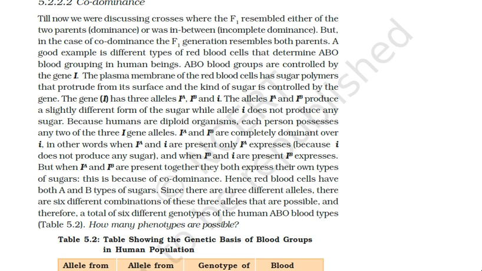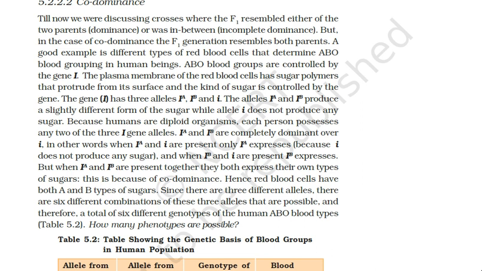Here the inheritance is based on three alleles. They are represented by capital IA, capital IB and small i. Capital IA and capital IB are dominant and the small i is recessive. Allele IA is responsible for the presence of a type of antigen, that is A, while allele IB is responsible for a type of antigen called B on the RBC, and allele i is recessive and does not produce any antigen.